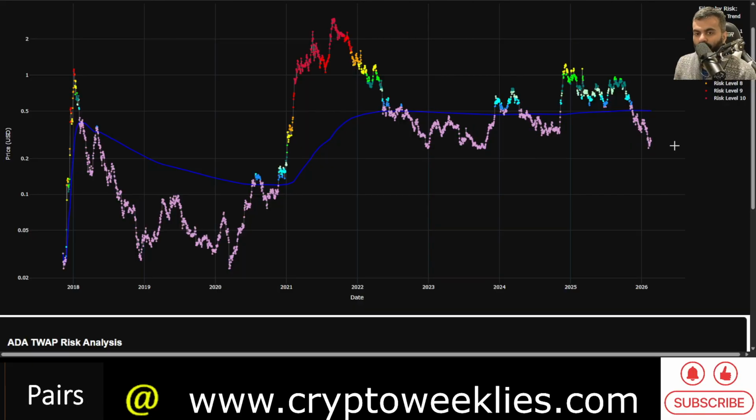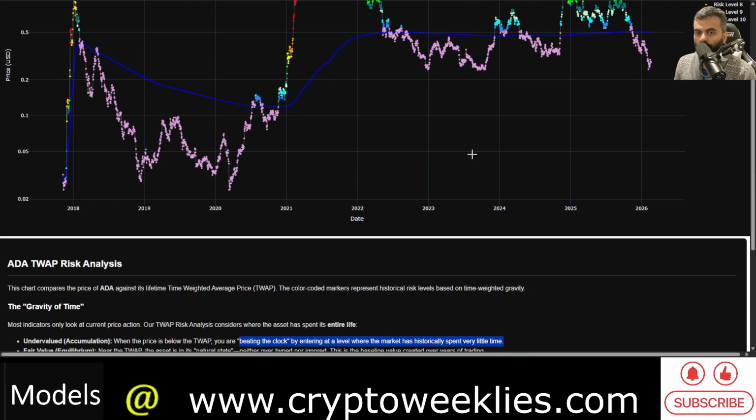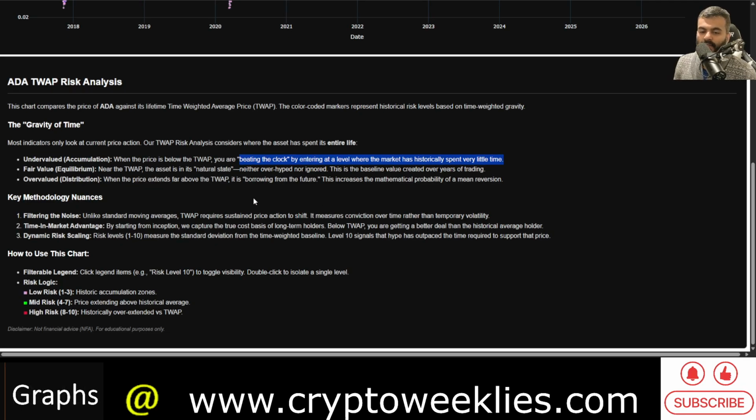So what I would like to ideally see is like it did in early February 2026, when the difference was larger than 50%. Those are some of the reliable bottoming patterns for ADA, or accumulation patterns for ADA. Again, this helps to filter out the noise instead of just looking at a standard moving average such as 20 week, 30, 50 week or something.